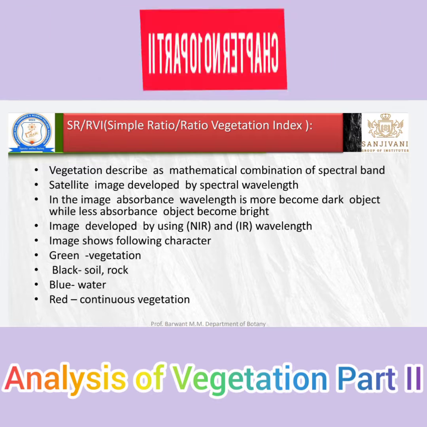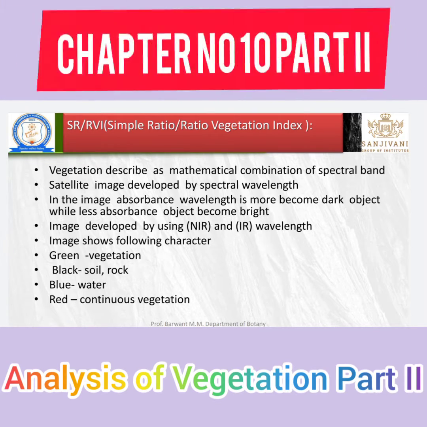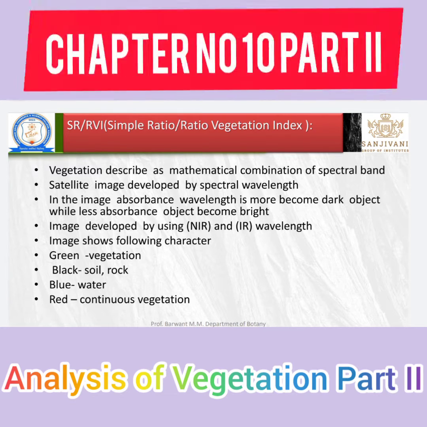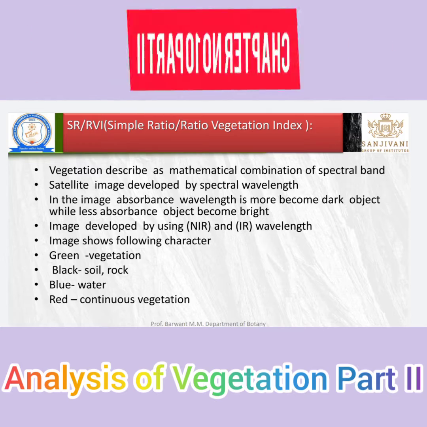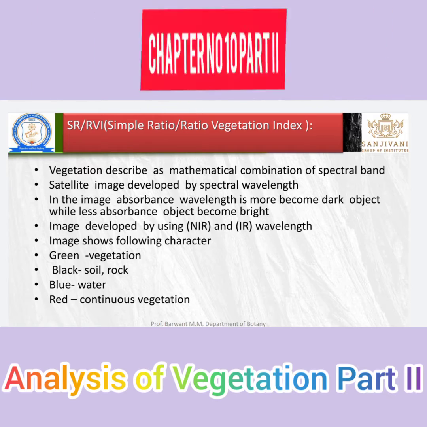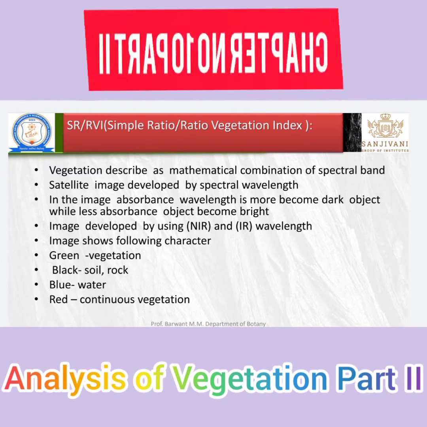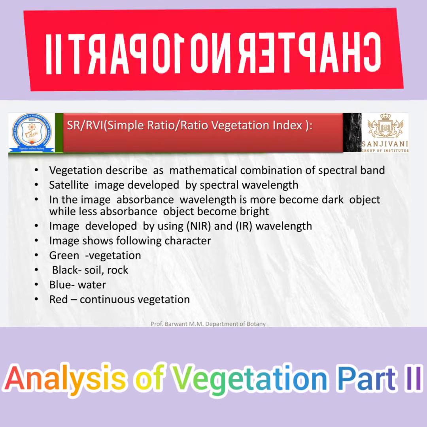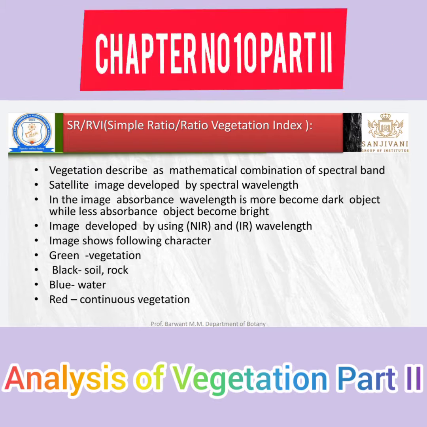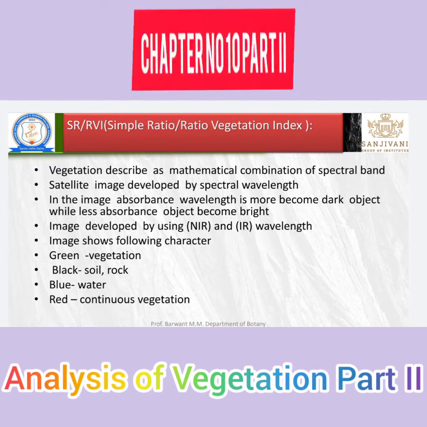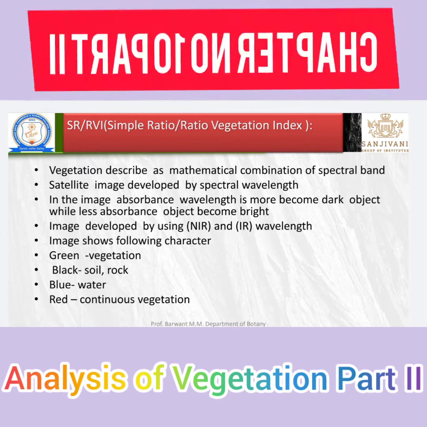The first parameter is the SR, or simple ratio, also called the RVI, ratio vegetation index. So when we take photographs by satellites, how is vegetation measured? It is described mathematically, as a combination of spectral bands. The satellite image is developed by spectral wavelength. In the image, an object with more absorbance of the wavelength becomes dark, while a less absorbent object becomes bright.